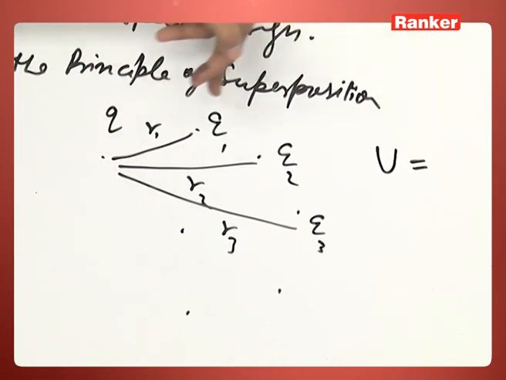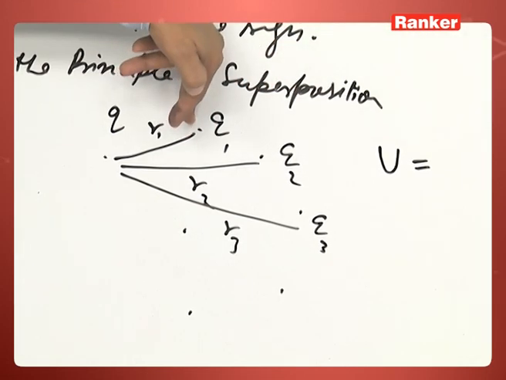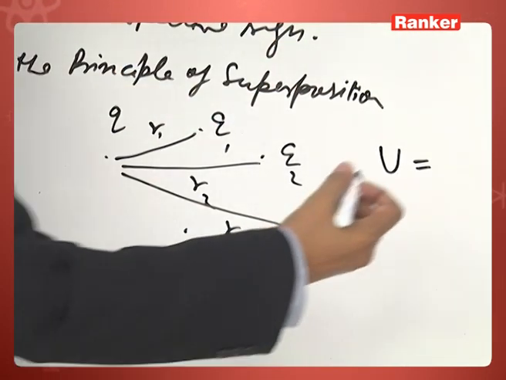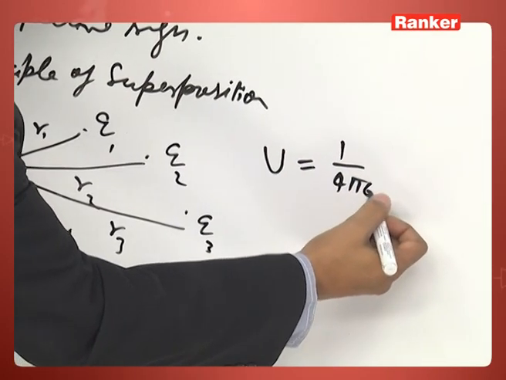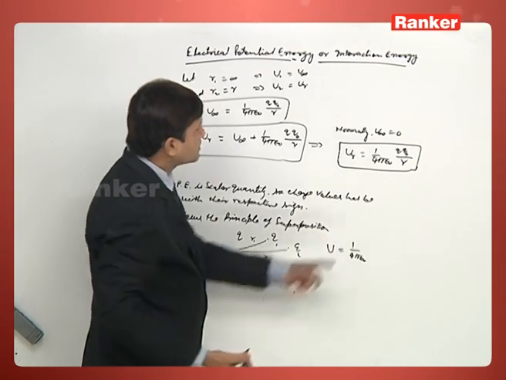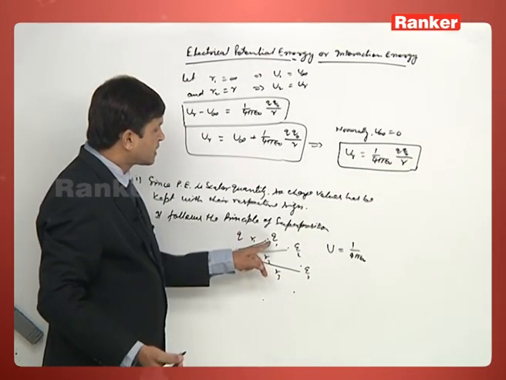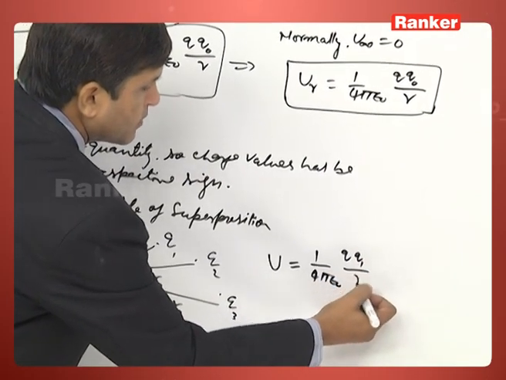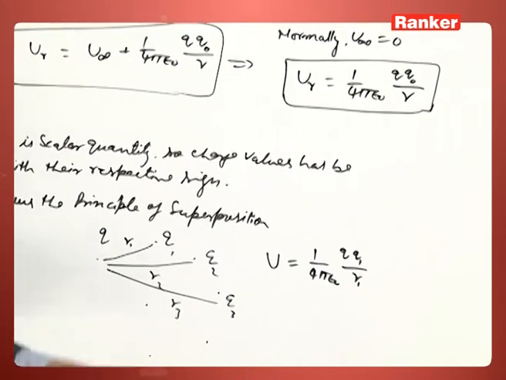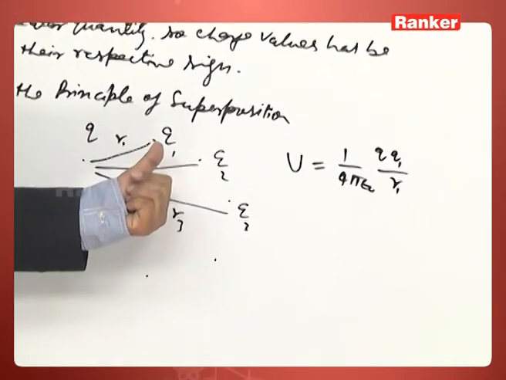Now, when we bring charge Q1 from infinity to distance r1, the interaction energy between Q and Q1 is 1 by 4 pi epsilon naught Q Q1 by r1. Now two charges are there, Q and Q1.